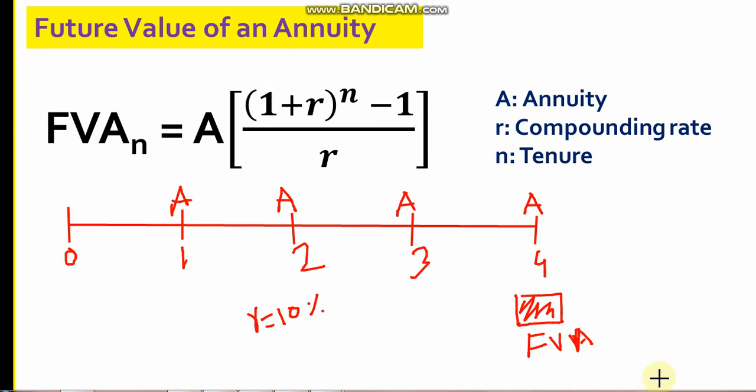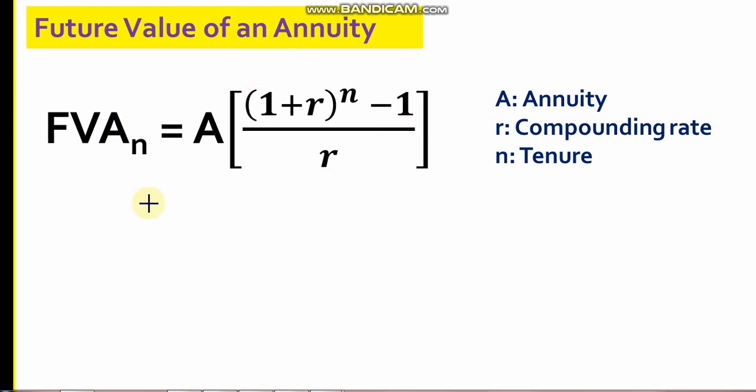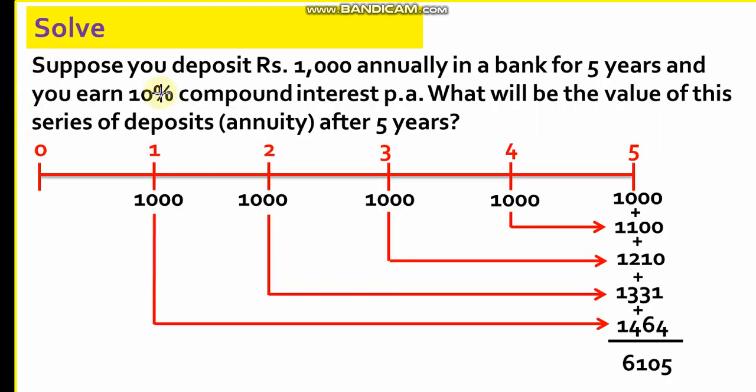Let us take a small problem to understand this. Suppose you deposit 1,000 rupees annually in a bank for 5 years, and you earn 10% compound interest per annum. What will be the value of this series of deposits after 5 years? The value accumulates here in the future, so it is a future value calculation problem.